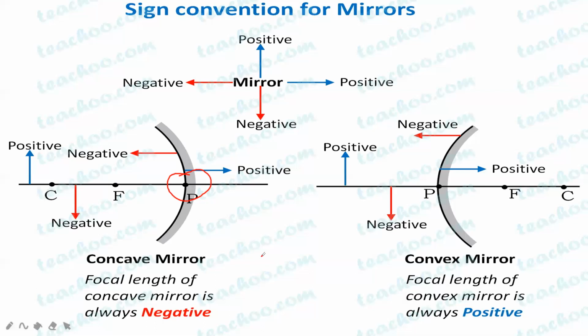Now one thing you have to remember here is that the focal length for a concave mirror will always be negative, because the focal length is in front of the mirror, on the left side. And in a convex mirror, the focal length will always be positive, because the focal length is behind the mirror, on the right side. So this thing you have to remember. Everything else will be similar to graphs.